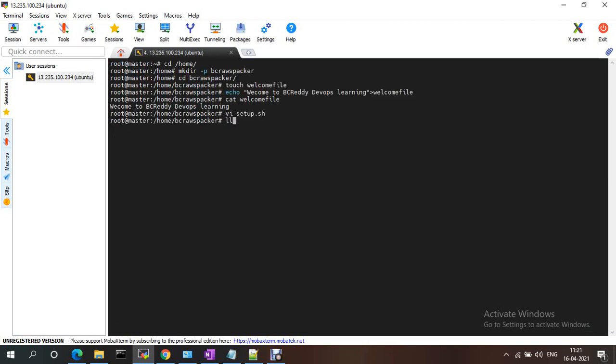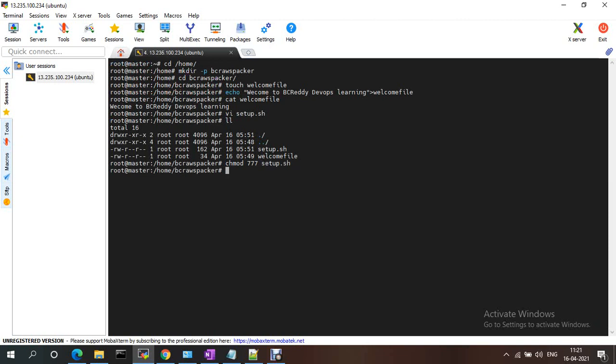So now I have two files. I'm giving permissions to this script file so it is easy while running Packer. While building the image we would get permission issues, so to avoid that I'm giving the permissions for this script. Now we have to write the actual JSON file.